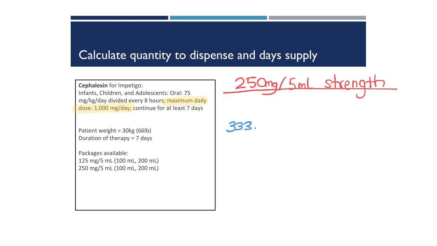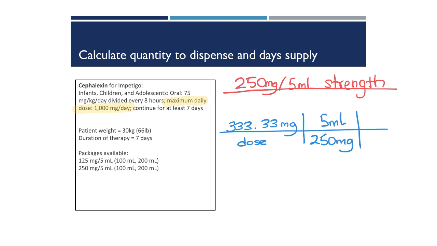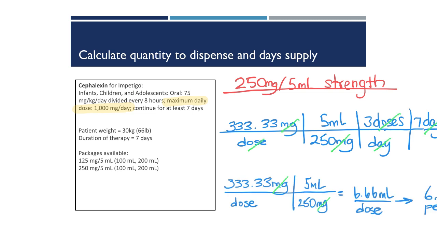Since the 125 per 5 strength was not really doing it for us, let's test 250 per 5. We need to get the same dose, 333.33 milligrams per dose. We'll multiply that by the new strength of 250 milligrams per 5 mLs. We're going to dose it at 3 doses per day for a total of 7 days. So how much total volume will we need to dispense in this one? That works out to 139 milliliters total volume to dispense with this prescription.